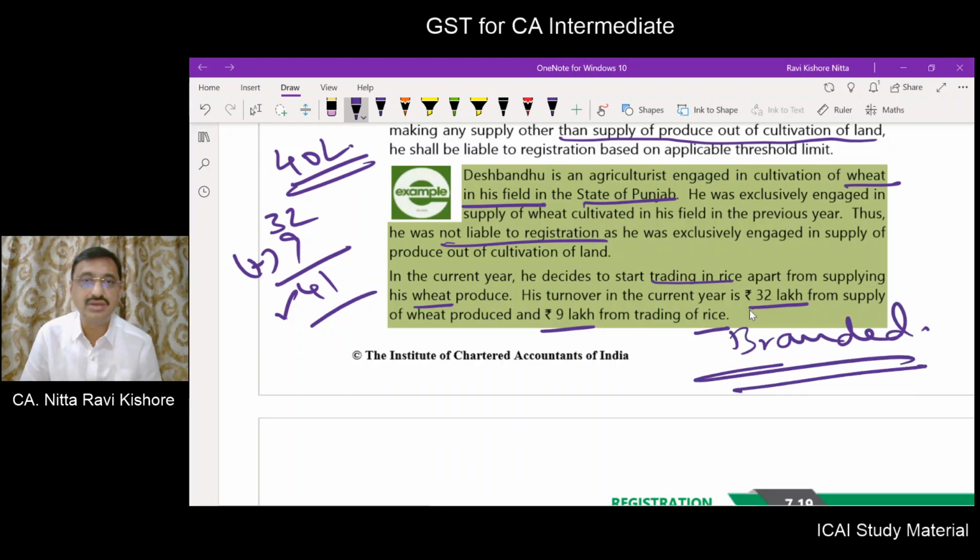Wheat also might be the same. So it is not that all the time you have to pay tax if you are registered. It is not like that. Now the concept we are dealing with is whether or not you should get yourself registered. Only to that extent we are examining here.